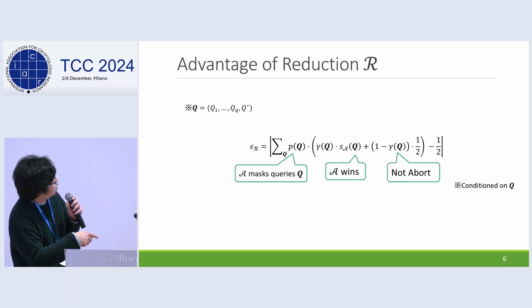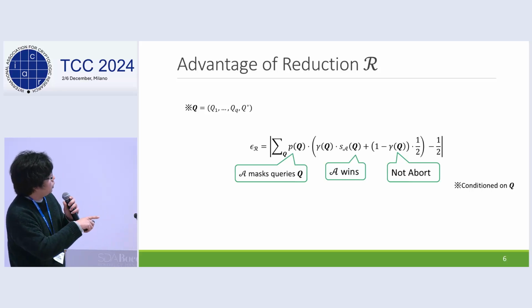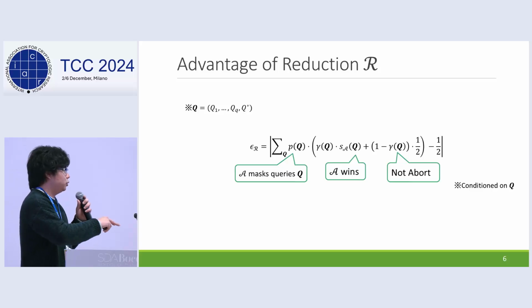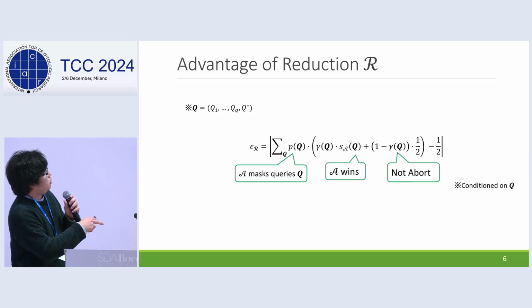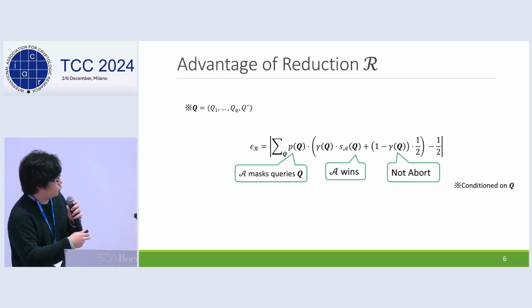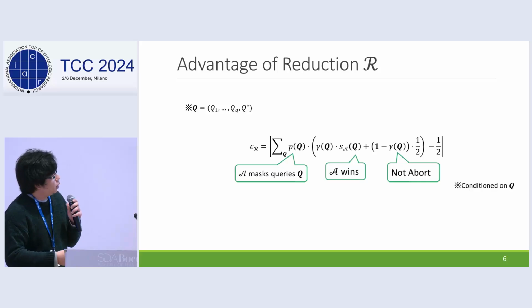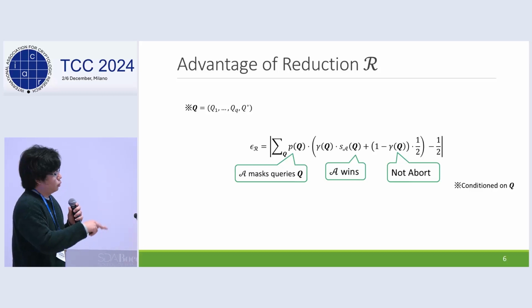More concretely, P of Q means the probability that the adversary makes a query sequence Q, and S_A and gamma are, respectively, the winning probability of the adversary and the non-aborting probability of the reduction conditioned on the query sequence.